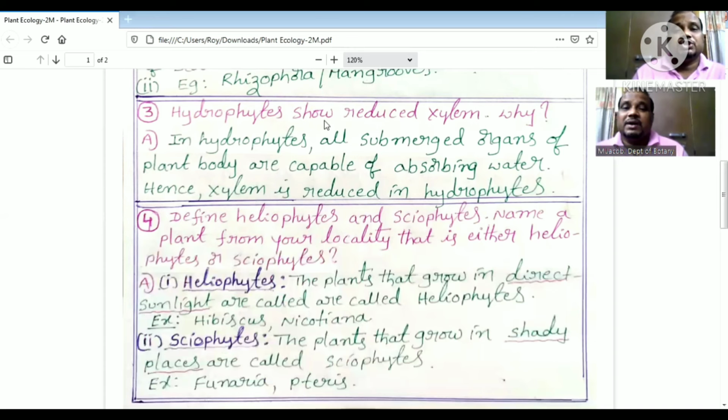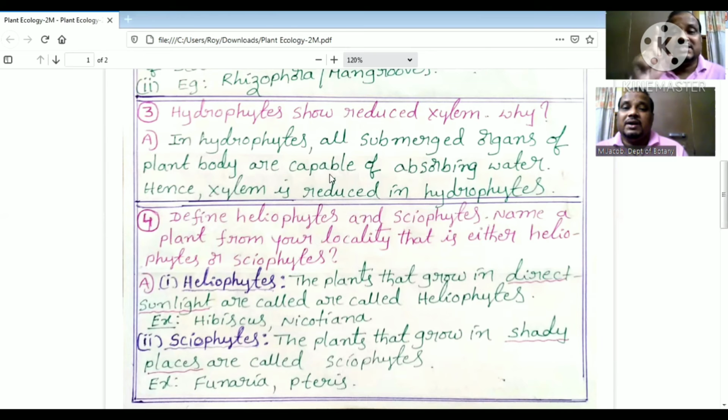The next third one is hydrophytes show reduced xylem. Why? Hydrophytes means the plants that grow in water or very wet places are called hydrophytes. In hydrophytes, all submerged organs of plant body are capable of absorbing water.